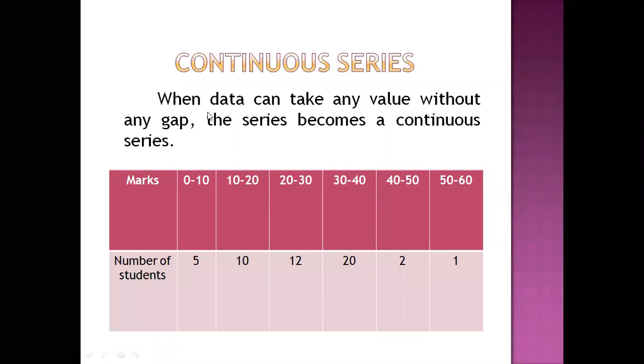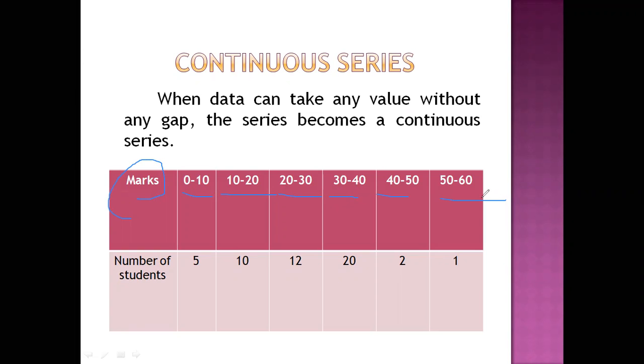Now coming to continuous series. What is a continuous series? When data can take any value without any gap, the series becomes a continuous series. Now you can see here marks 0 to 10, 10 to 20, 20 to 30, 30 to 40, 40 to 50, 50 to 60.